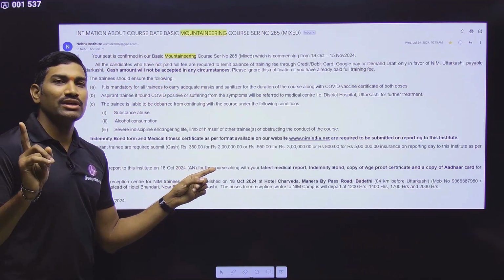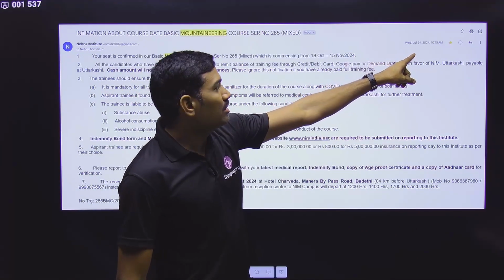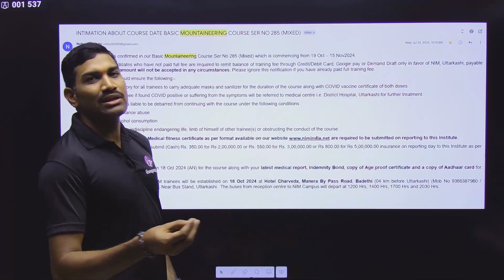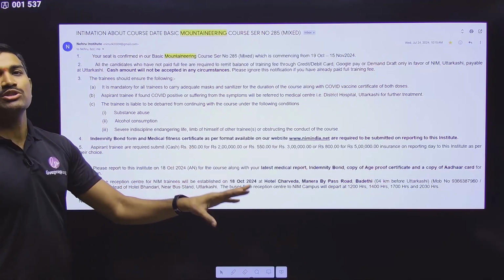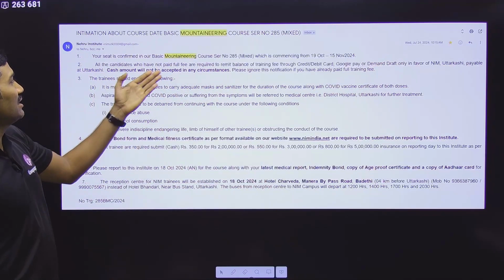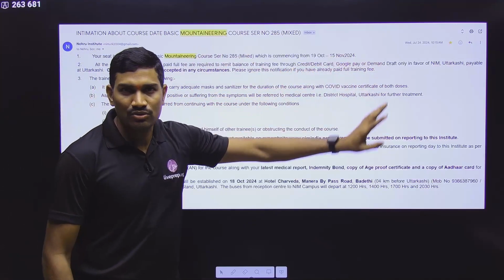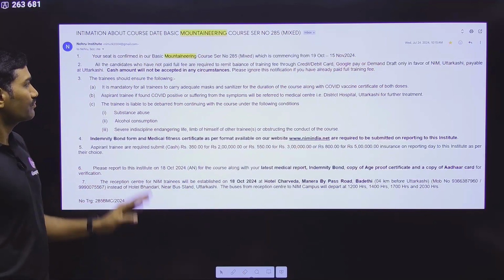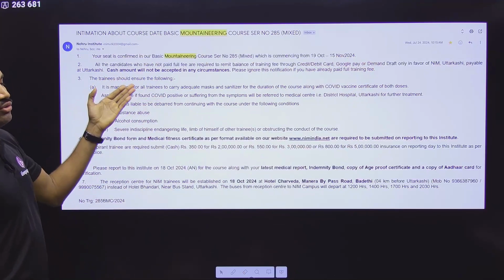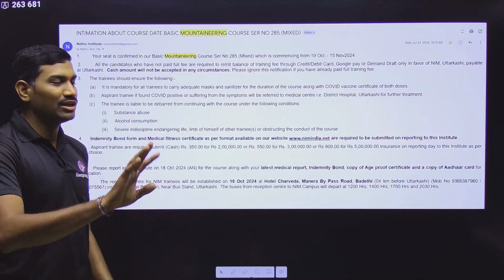My course was starting on 15th of October, and I received the mail on July 24. That means approximately 2.5 months before the commencement of the course. And now we will go with this particular email. Here they will say that your seat is confirmed for so and so course and the duration is so and so, like this they will mention there. Next one. If you did not pay the amount, you need to pay the amount. If you have already paid the amount, ignore this.